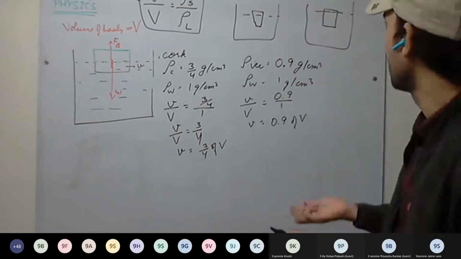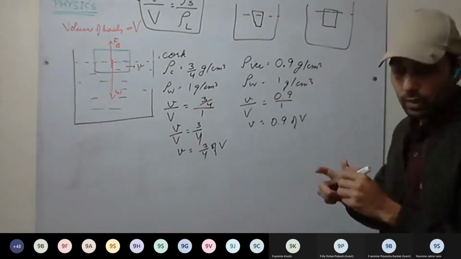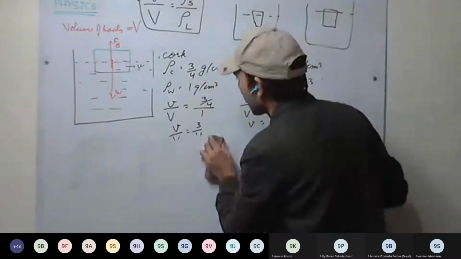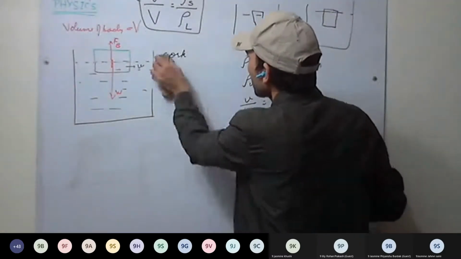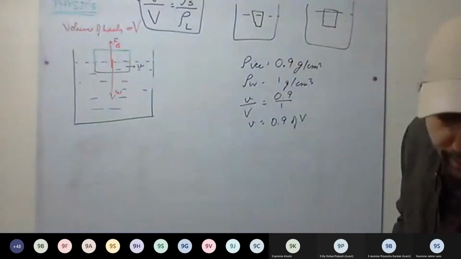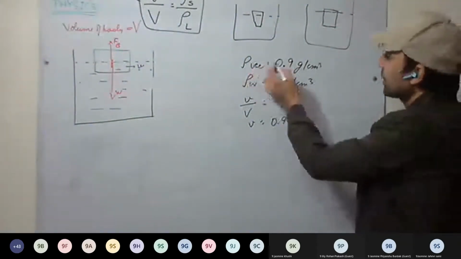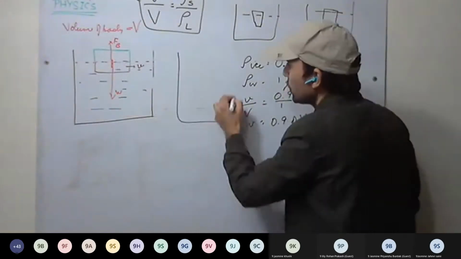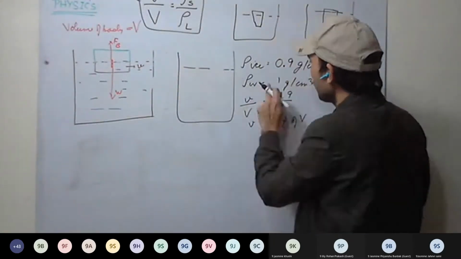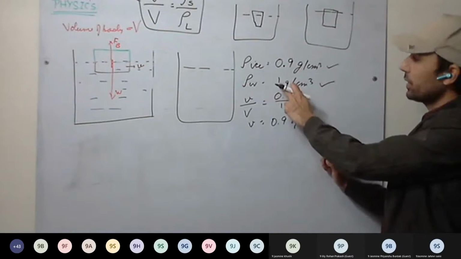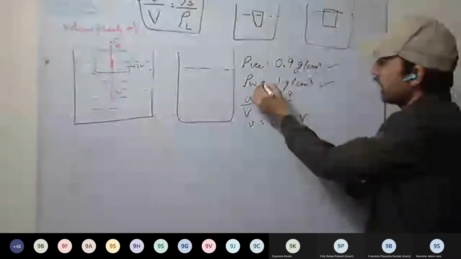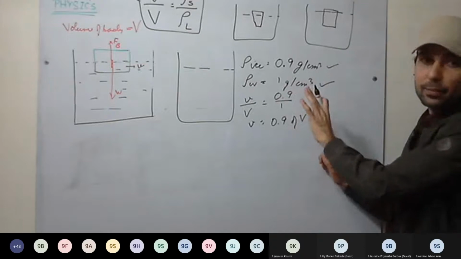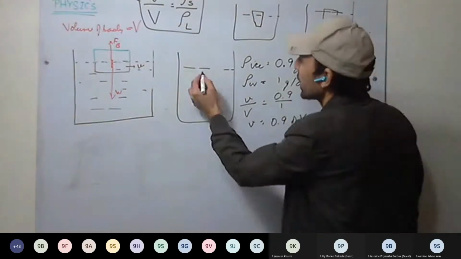Now we discuss the application. Leave shape for the time being, we will discuss the iceberg. See here, for an iceberg, the density of ice is this much and of water is this much. Though sea water is a little bit more dense than pure water, we are still considering it equivalent, 1 gram per centimeter cube.